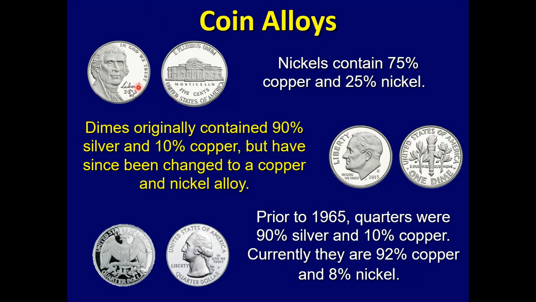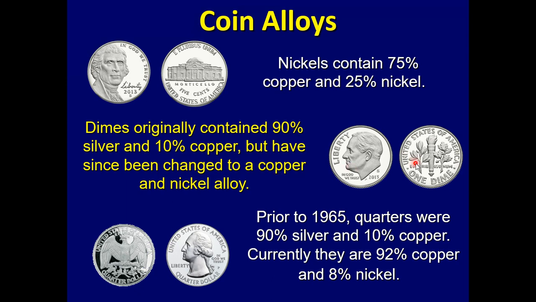Our coins are made up of metal alloys, and they've changed over the years. A coin cannot cost more to make than the actual coin is worth, and so that's caused a lot of changes throughout time in making our coins. Nickels, which used to be made up of just the nickel element, had to be changed and now contain 75% copper, 25% nickel.